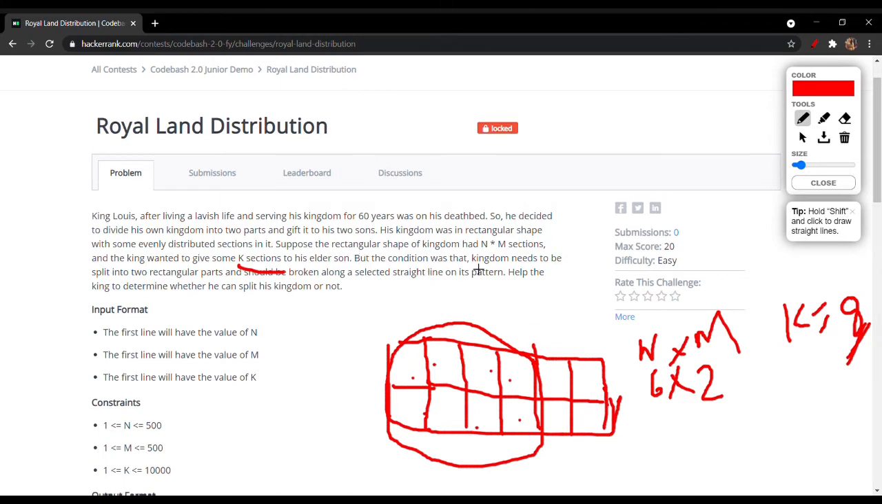But the condition was that the kingdom needs to be split into two rectangular parts and should be broken along a straight line. It means that you can only divide it into a rectangular part and you cannot divide it in this pattern or in this pattern. It shouldn't be an irregular pattern, it needs to be rectangular, and it should be along the straight line only. That means you also cannot cut it like this or like this. It needs to be particularly in rectangular shape only.